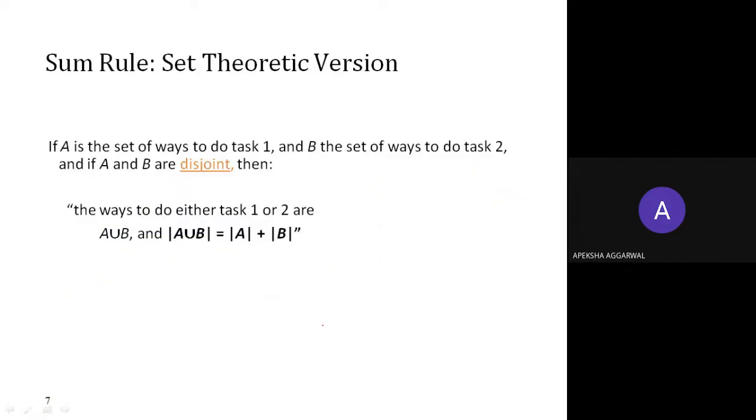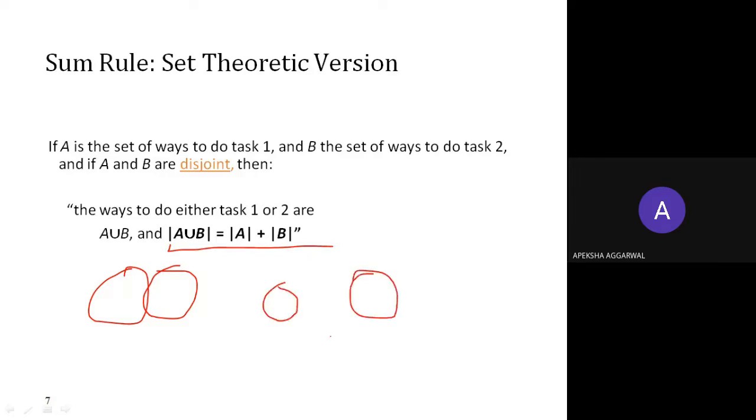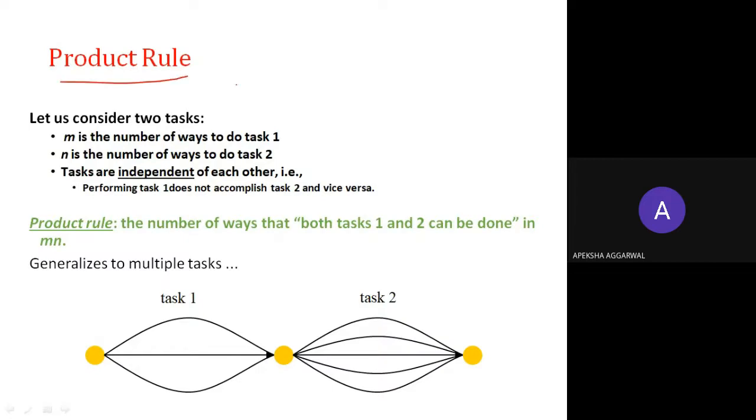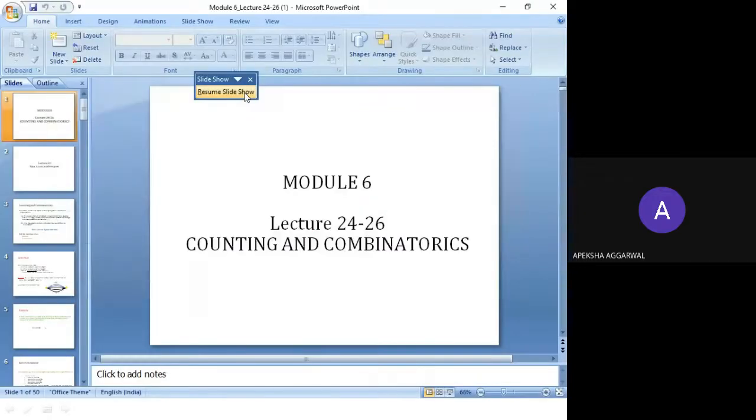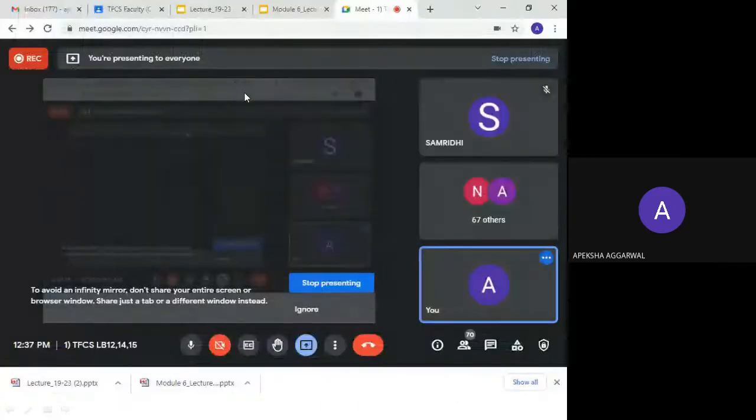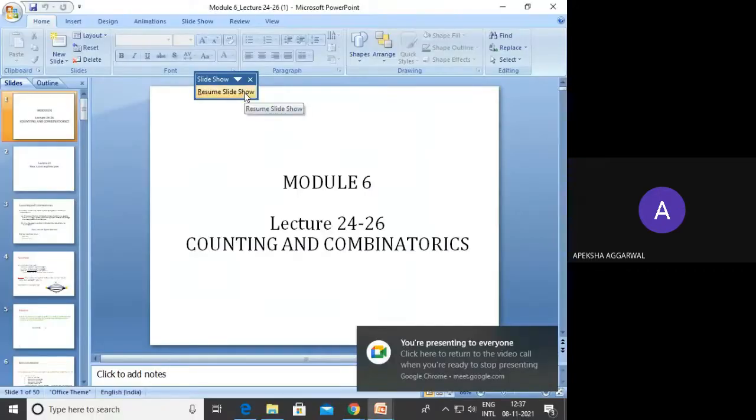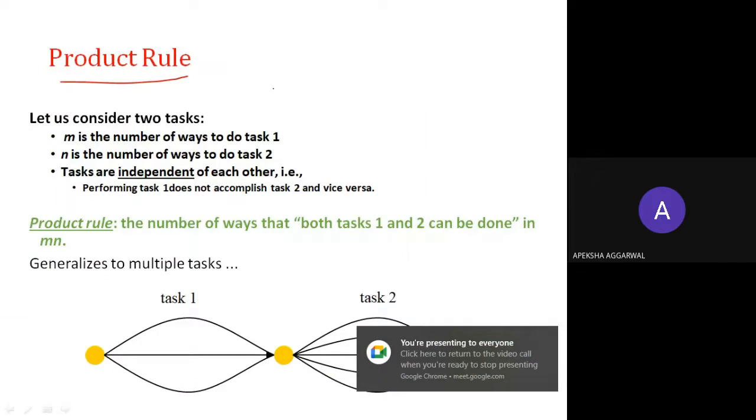In the form of sets, we already do this: A union B is equal to A plus B if the sets are disjoint. Okay, now the product rule. The sum rule was clear to everyone. Any doubts in the sum rule? Okay, let's move on to the product rule.